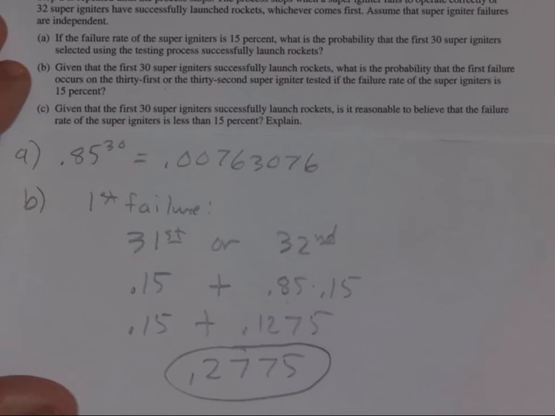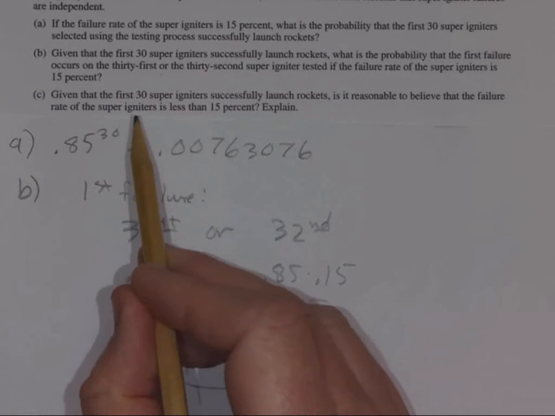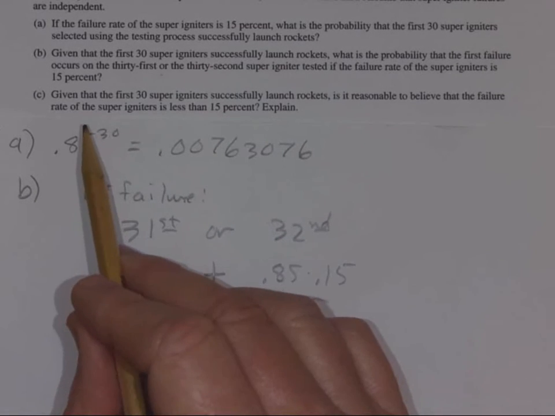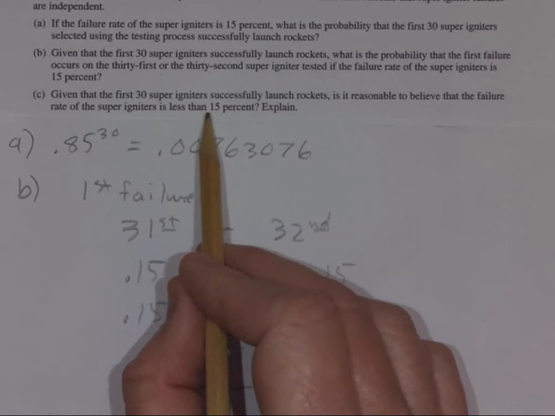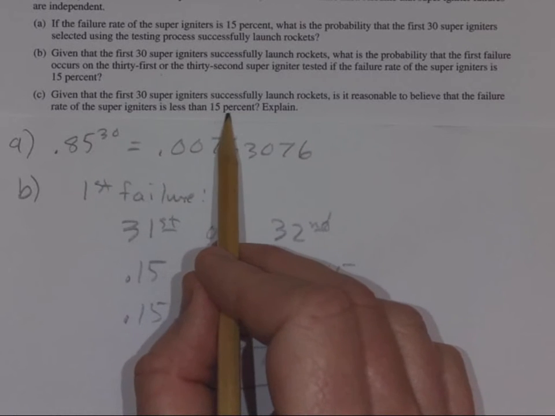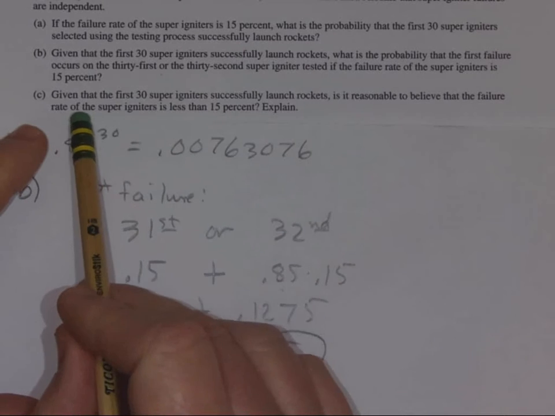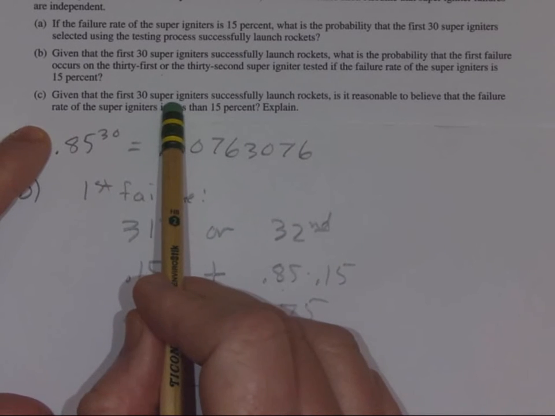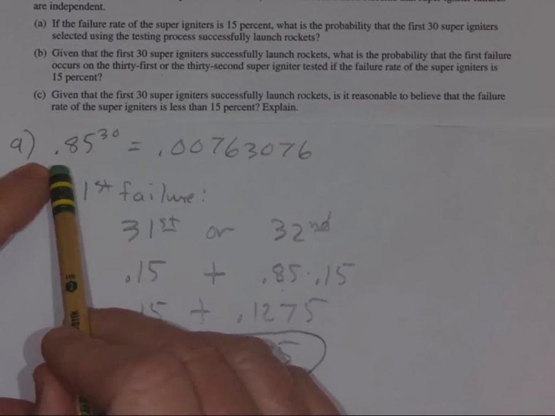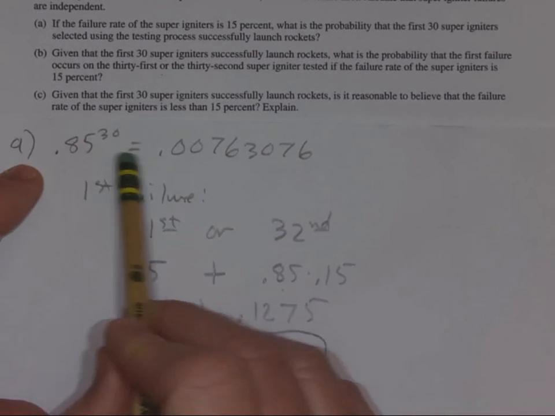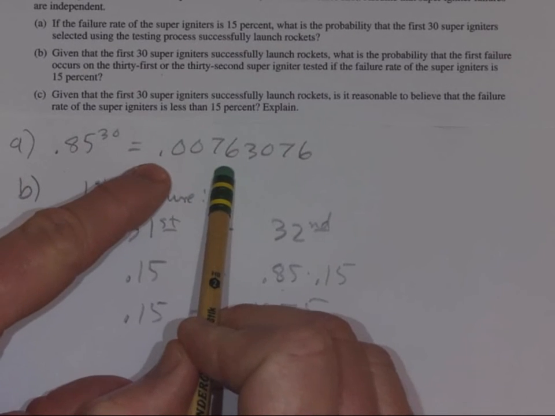Okay, and then lastly, it says this. Given that the first superigniter successfully launches, is it reasonable that the failure rate of the superigniters is less than 15%? All right. Well, that probability that the first 30 ones were successes, that's what you found in Part A. And as we said a second ago, this is telling us it is very unlikely to occur.